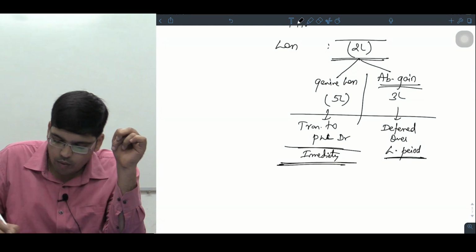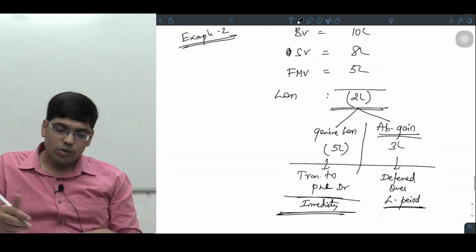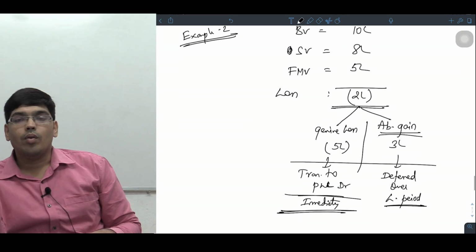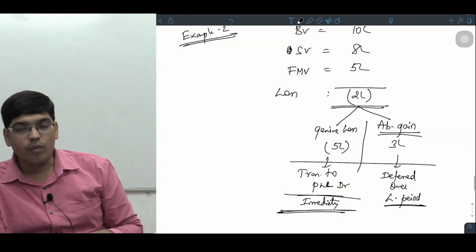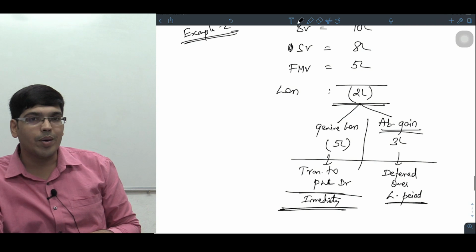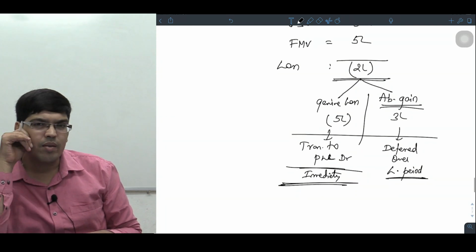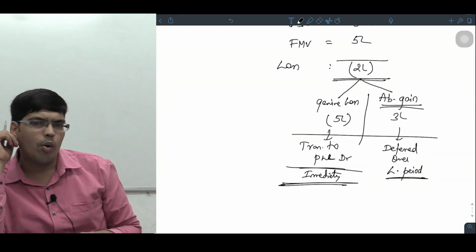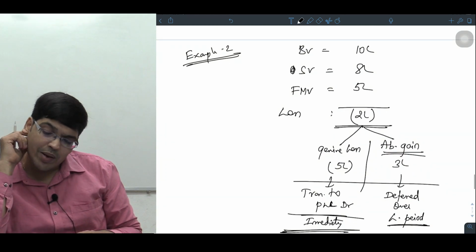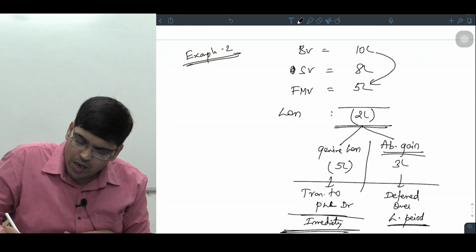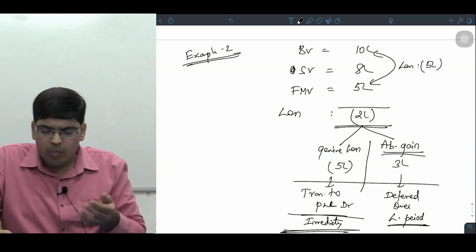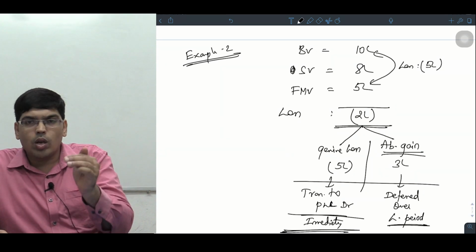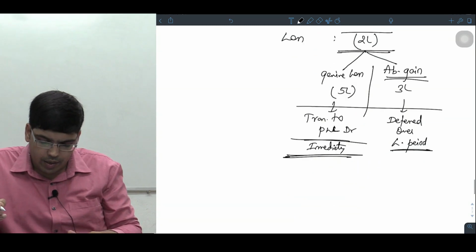Should be transferred to P&L account immediately. Please try to understand, it's not rocket science. Wherever the selling price is more than the fair market value, it is an abnormal gain. Abnormal gain आप नहीं book कर पाओगे. Had the sale been at genuine price, you would have made a loss of how much, sir? You would have made a loss of 5 lakhs. But by selling it at 8 lakhs, you are able to reduce the loss from 5 lakhs to what, sir? 2 lakhs, right now? Right.